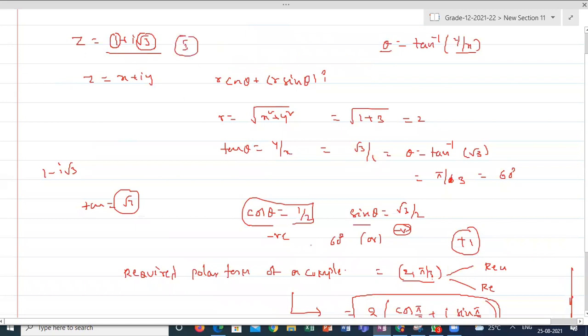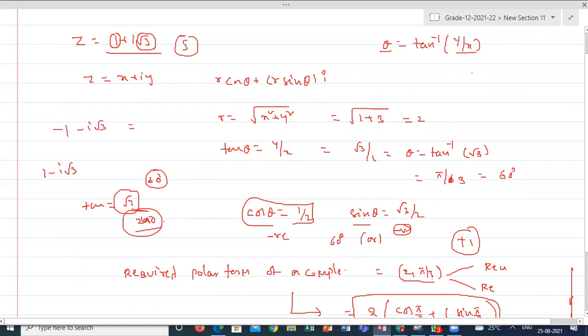But if you take 240, your cos and sine become negative. That means it is showing -1 minus I root 3, with the same argument.